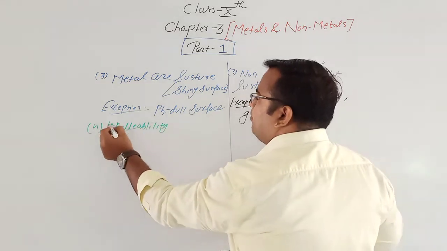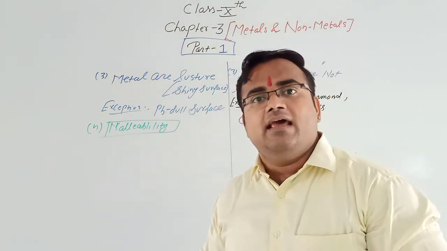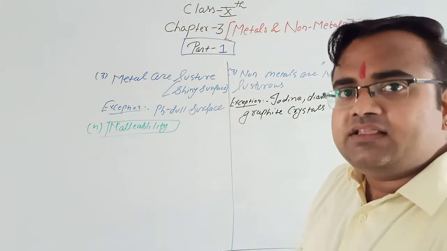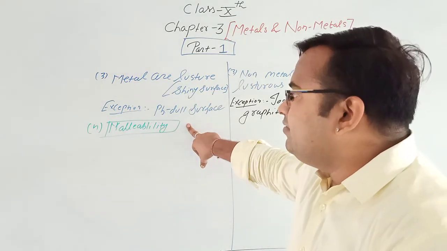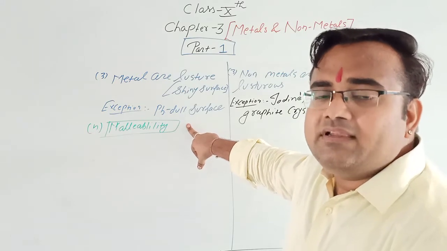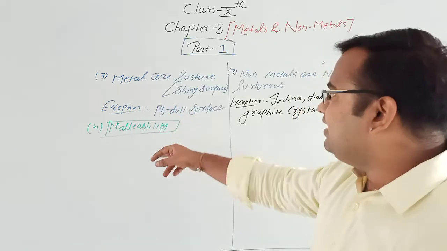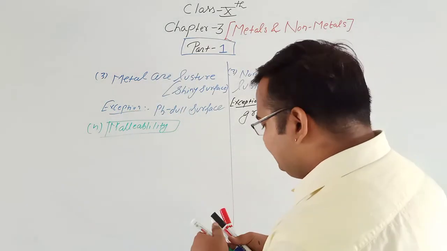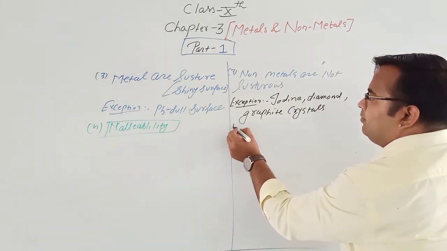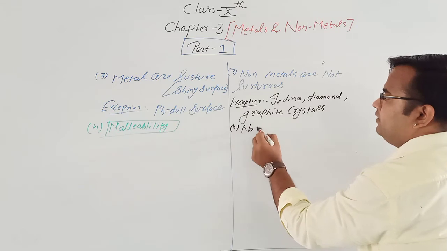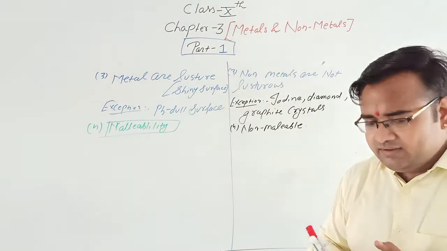Then the next difference is difference number 4, malleability. What is malleability? Metals have two properties, malleability and ductility. Clear? So metals generally have the property of malleability. Metals are malleable, and the non-metals are non-malleable. You can write these two points.